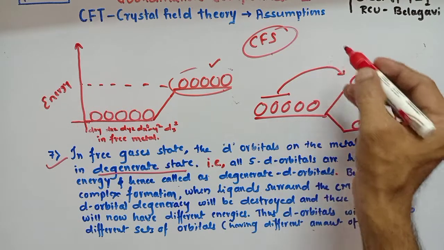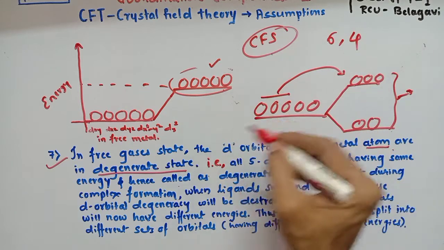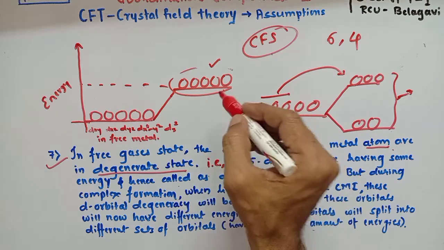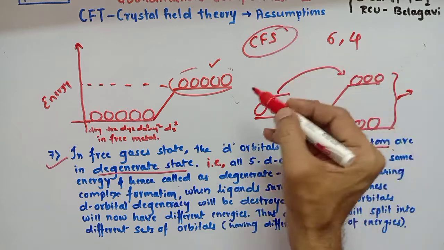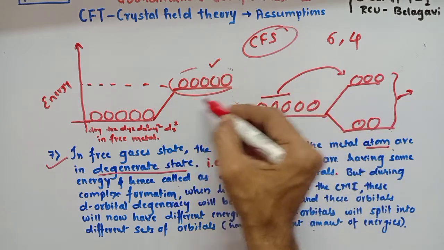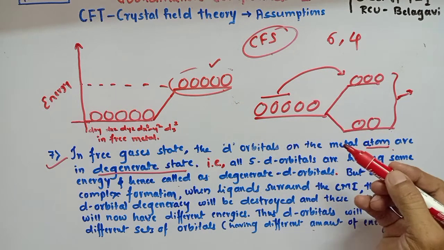Therefore, all the 5d orbitals are not going to experience the same repulsion from the ligand field. Hence the set of 5d orbitals is going to split into different sets of orbitals having different energy.